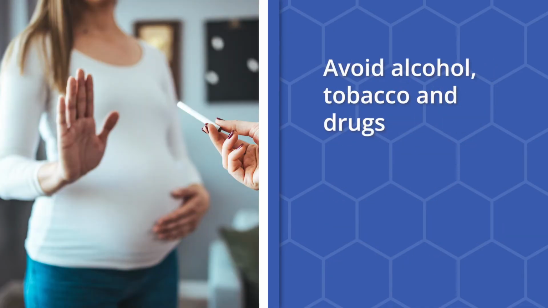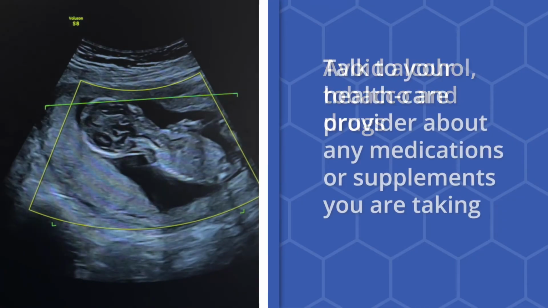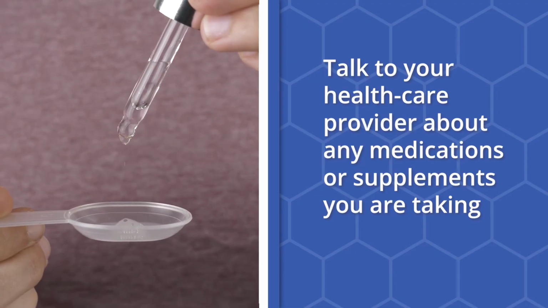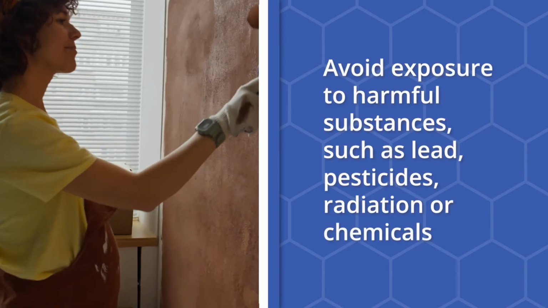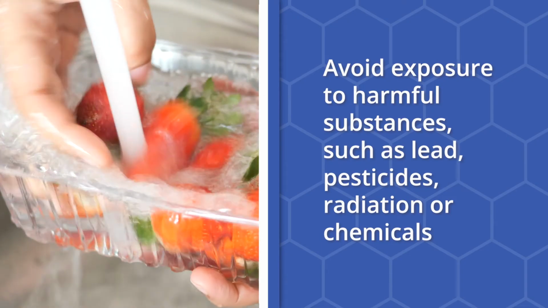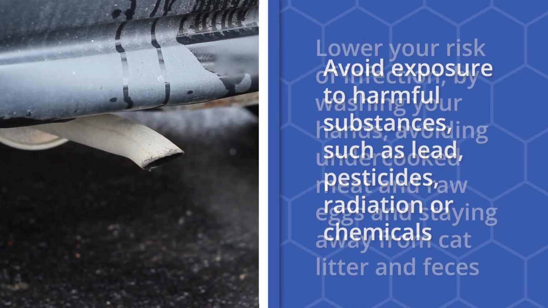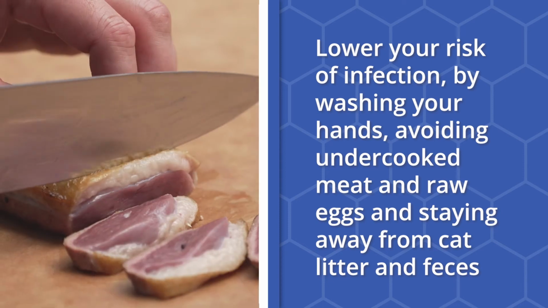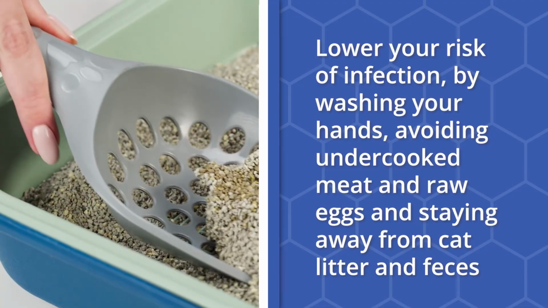avoiding alcohol, tobacco, and drugs, which can harm your baby's development and cause congenital anomalies, talking to your healthcare provider about any medications or supplements you are taking and making sure they are safe for pregnancy, avoiding exposure to harmful substances such as lead, pesticides, radiation, or chemicals that can affect your baby's growth and development, lowering your risk of infection by washing your hands, avoiding undercooked meat and raw eggs, and staying away from cat litter and feces, which can